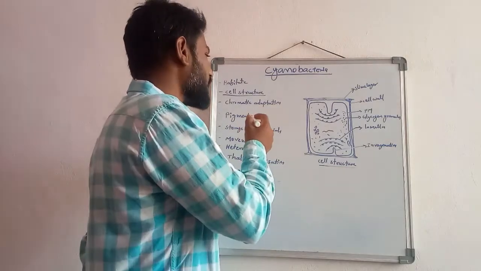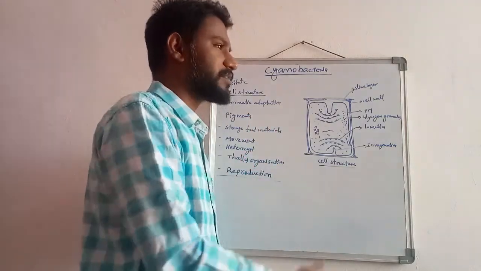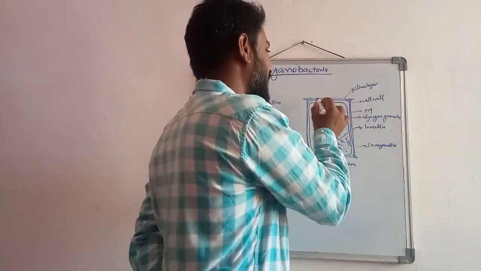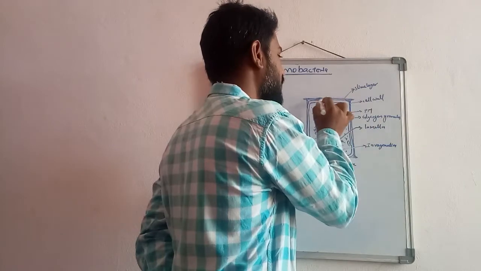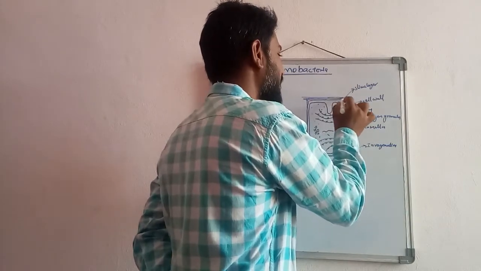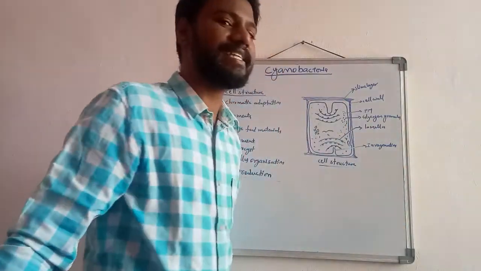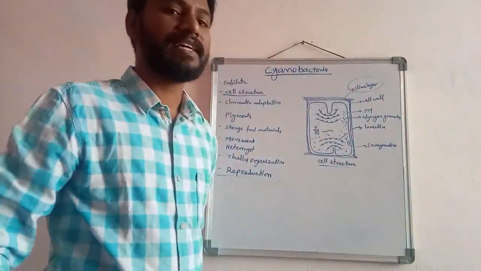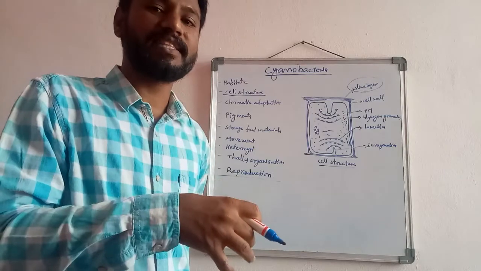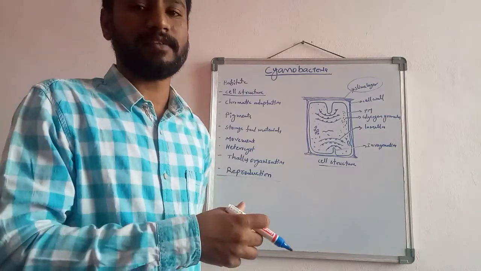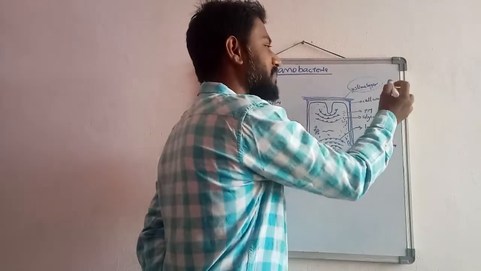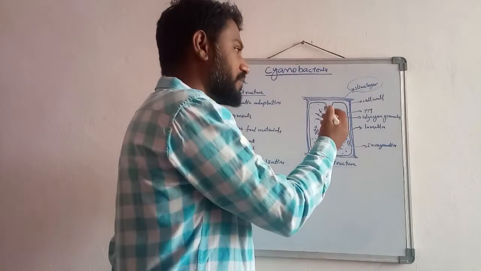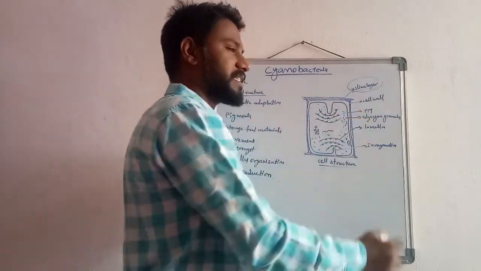If we discuss the cell structure, the outer layer of the cell is covered by a slimy layer. This mucilaginous slimy layer is present on the outer side of the cell, and the cells are embedded within the mucilaginous material. This is also called the slime layer, a mucilaginous layer. Following it, on the lower side, the cell wall is present.